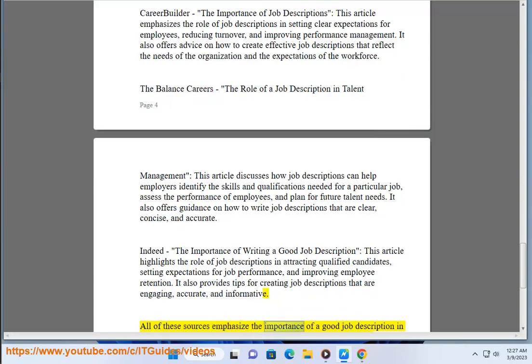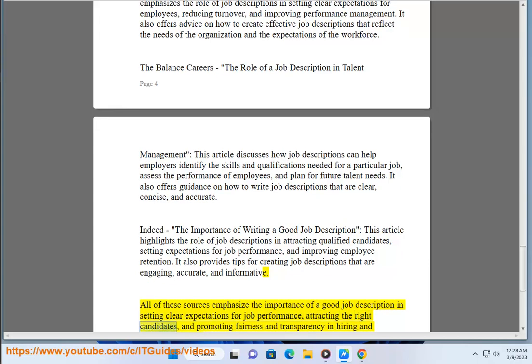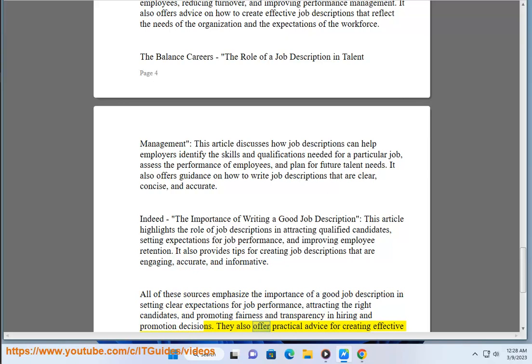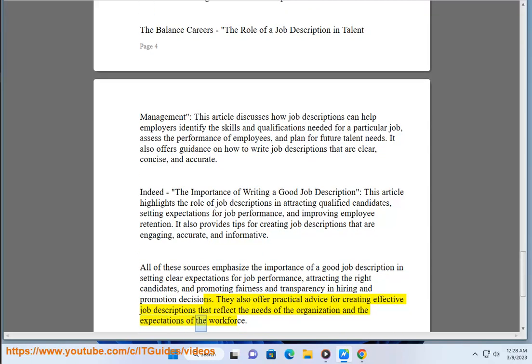All of these sources emphasize the importance of a good job description in setting clear expectations for job performance, attracting the right candidates, and promoting fairness and transparency in hiring and promotion decisions. They also offer practical advice for creating effective job descriptions that reflect the needs of the organization and the expectations of the workforce.